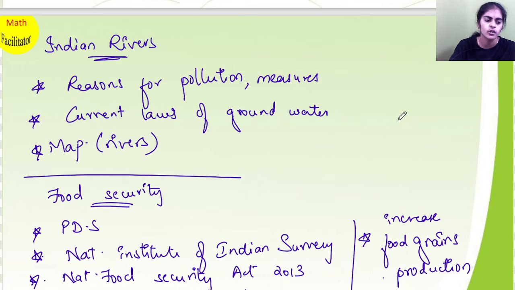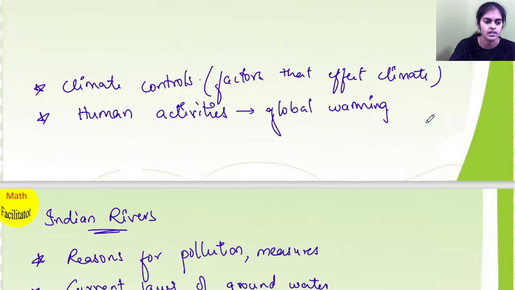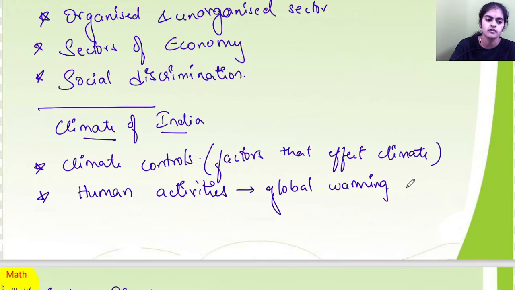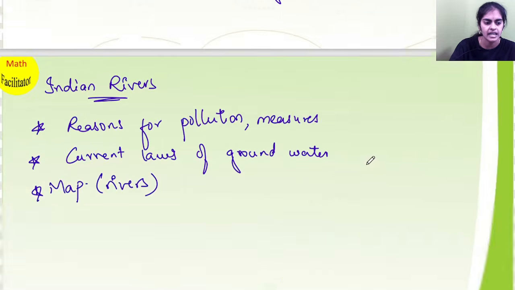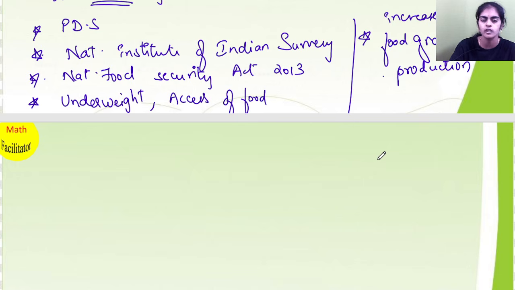So here also, what do you think about the current loss of groundwater? That is one opinion. And what are human activities? What can you do for global warming? What is your opinion on that? What is your opinion on social discrimination? So in every chapter, you are actually giving your opinions or comments. Now let's proceed to the next chapter, sustainable development.